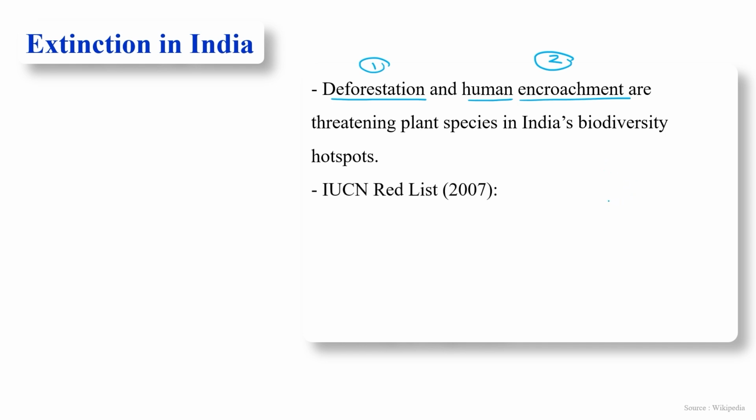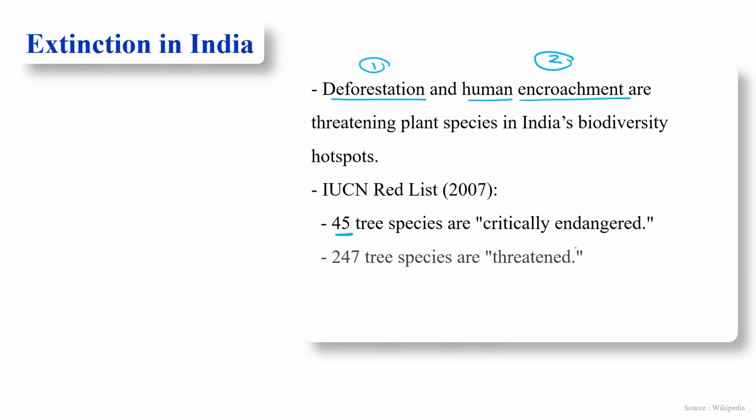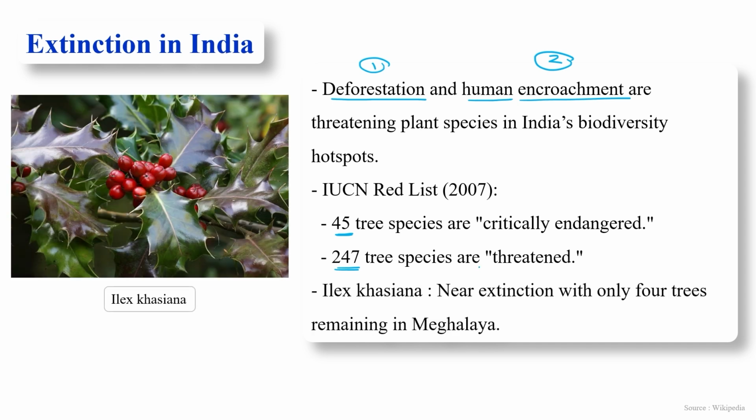Now let's discuss the IUCN Red List numbers. According to the International Union for Conservation of Nature and Natural Resources, 45 tree plants are in the critically endangered category, and 247 tree species are in the threatened category. One example is Ilex khasiana.